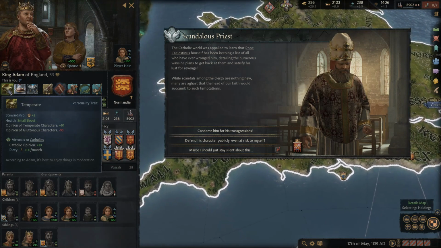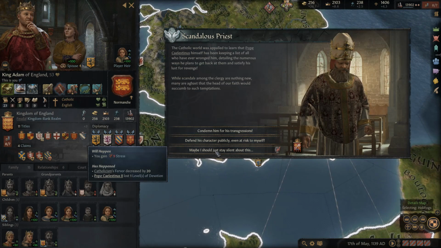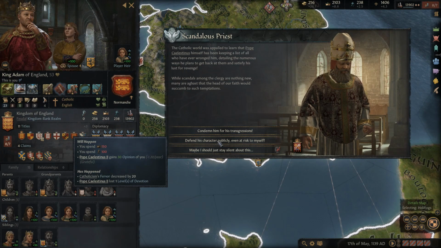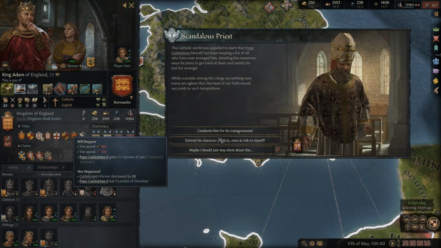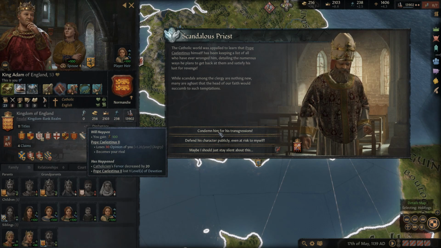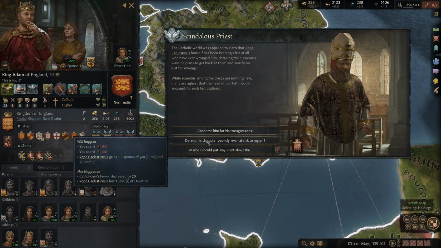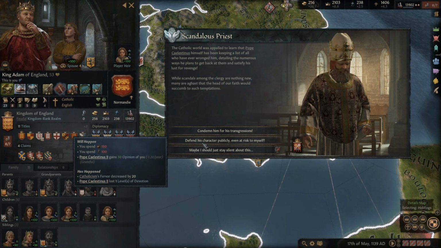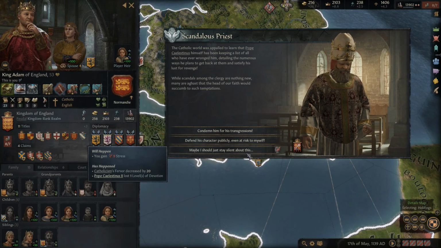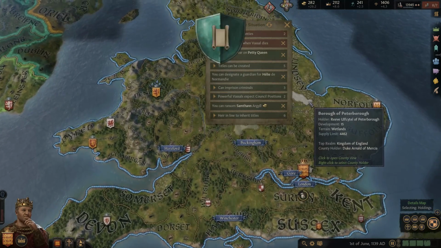All right, well, what would he do? I mean, there's really not anything to say that we do any of these in particular. And we're not getting that stress because of a trait or anything like that. And we're not extremely pious. So, yeah, I don't think we're going to condemn the Pope. We're also gregarious, and we would know that that would cause some serious issues. We could defend his character publicly, even at risk to myself. And that would increase his opinion of us. It'd cost us piety and prestige. You know what? As a temperate, patient character, we'd probably just stay silent. Doesn't have anything to do with us. We don't need to talk about it.